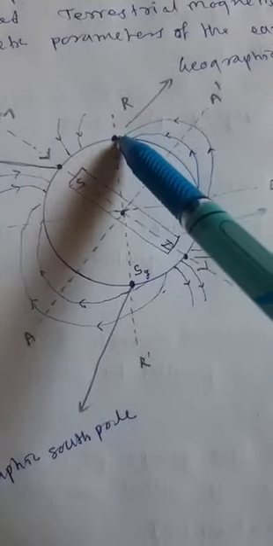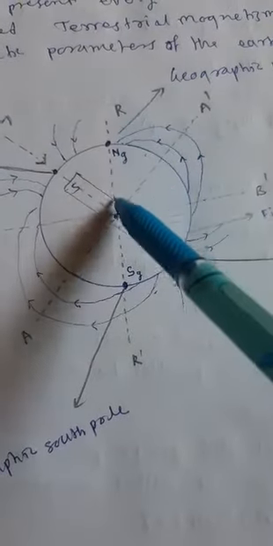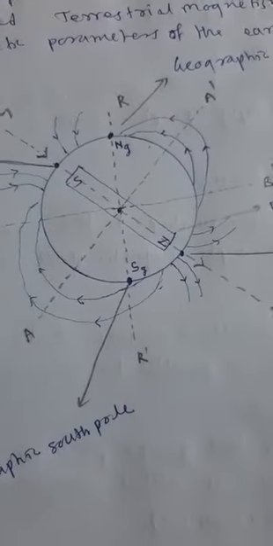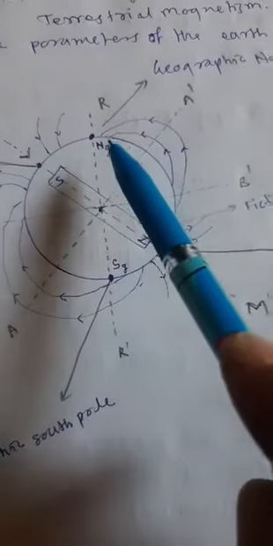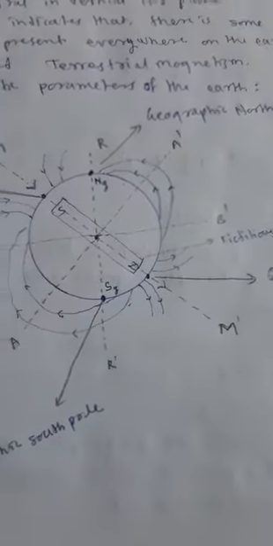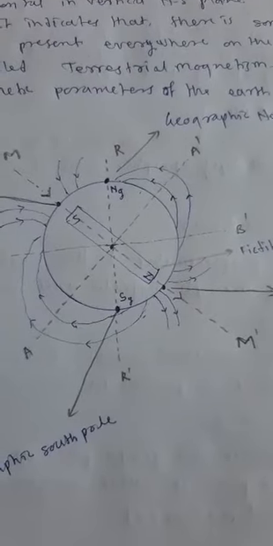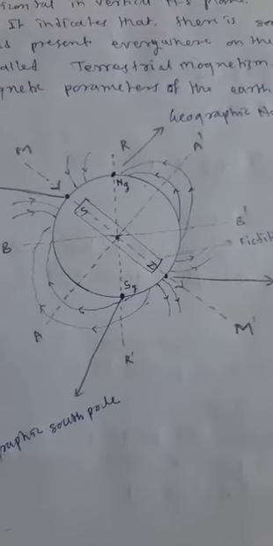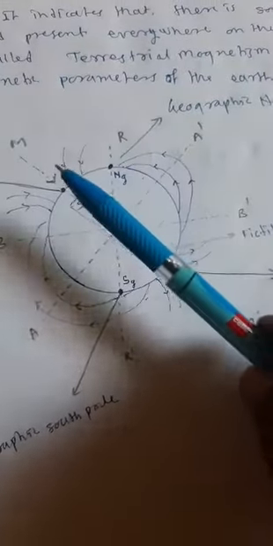Say this is the north pole and this is the south pole, and the line passing through the north pole and south pole is known as the axis of rotation of the earth. This is the geographical south pole, this is the geographical north pole, and the line passing through these two poles is known as the earth's axis of rotation. But when we suspend a magnetic needle or bar magnet, it shows this type of direction.